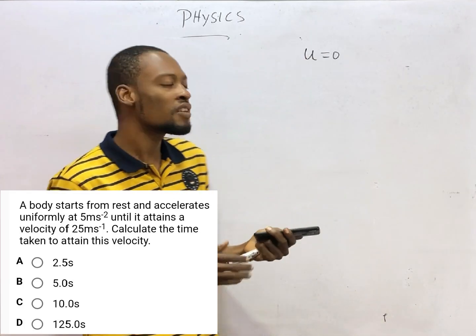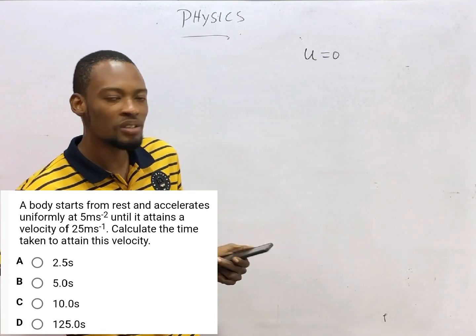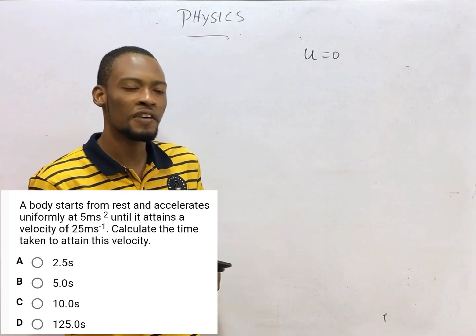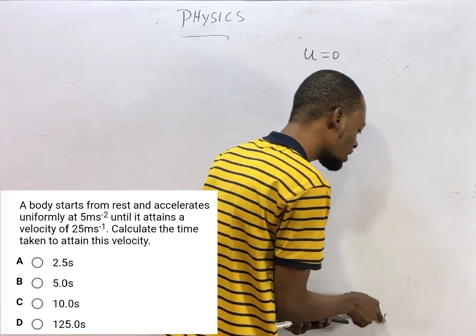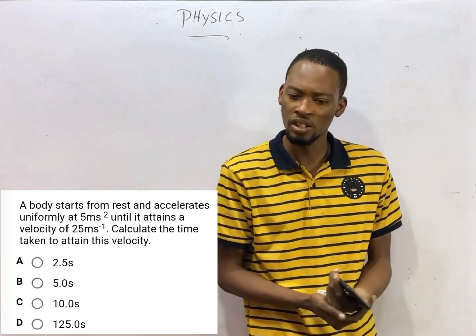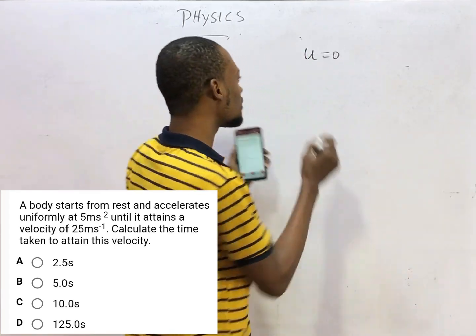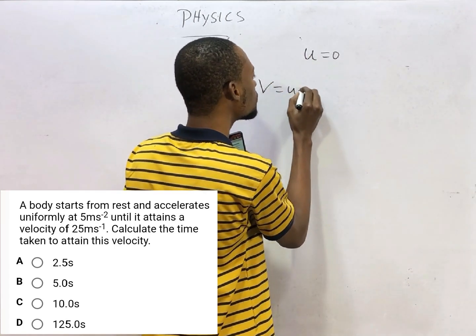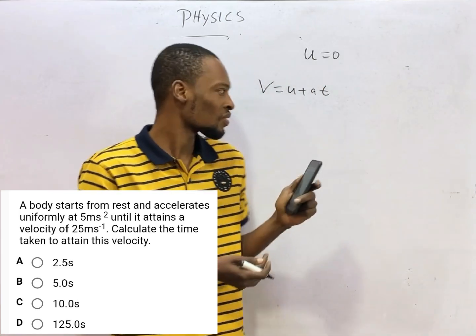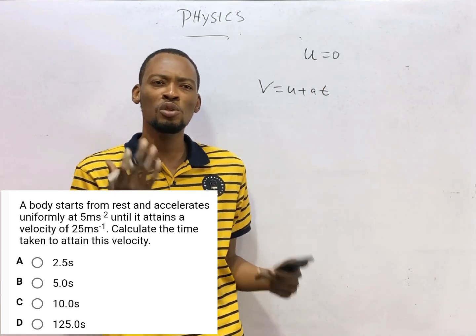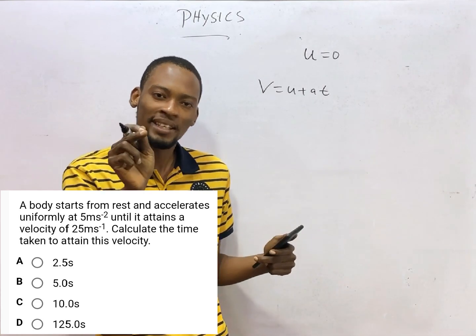So when you have a question, after reading the question and they say final velocity or they give you velocity, you don't know whether that velocity is initial velocity or final velocity. Or you write out a formula, v equals u plus at, and you are given a velocity. You'll be wondering, is it initial or final? Which one should I use? So this is to clear your doubt.